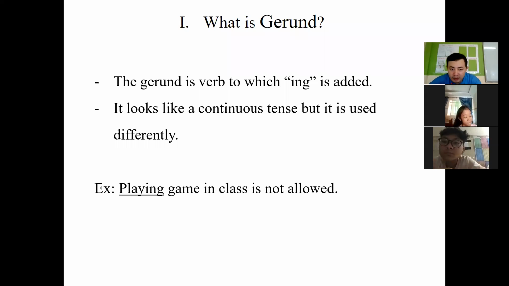Okay, what's that? Yeah, you all have to turn on the video. You have to turn on the video because I want to see whether you listen to me or not.